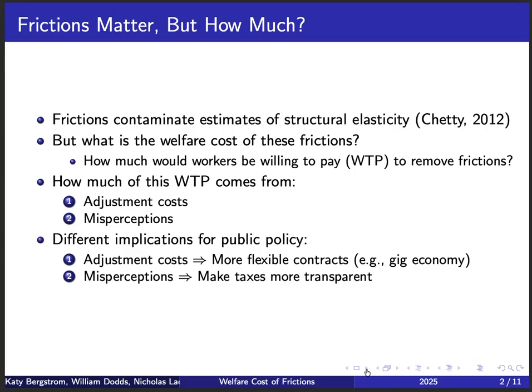Frictions that have adjustment costs as a source can be solved with policies that imply more flexible contracts, for example, fostering the gig economy, whereas frictions that come from misperceptions would actually be better tackled by measures that make the tax schedule more transparent for the taxpayers.